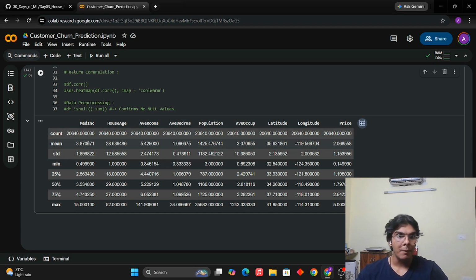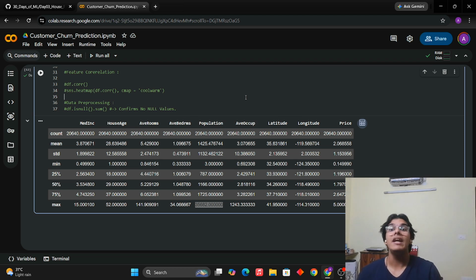The median income has different values, house age has different values. The range of these values is completely different. Like, this is the minimum value for the median income, and this is the maximum value for median income. Look at the difference between these values. This is 0.49 to 15. Then if you look at the population, the difference is from 3 to 35,000. So the scale of features, which means the range of features, is completely different, completely off the charts.